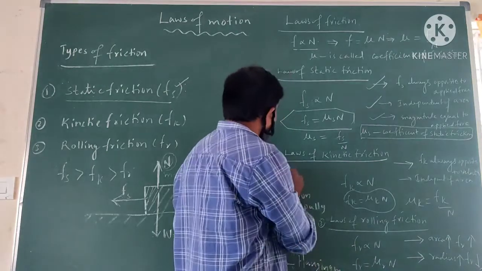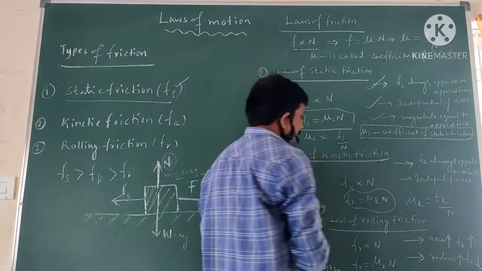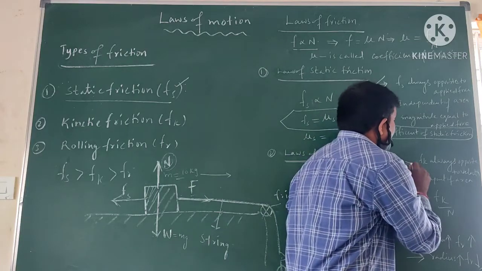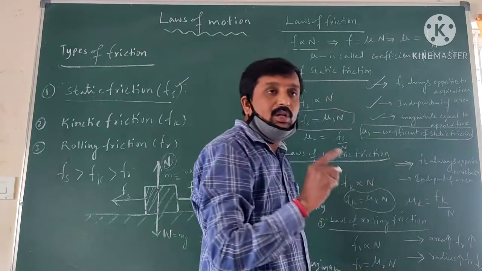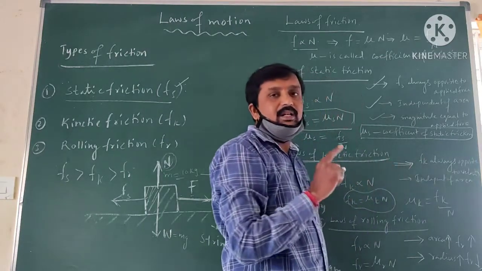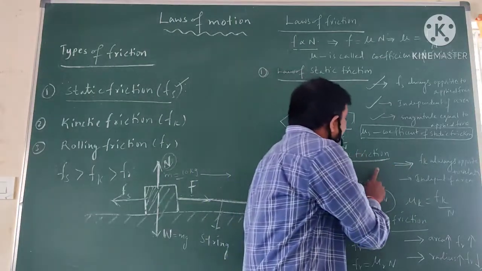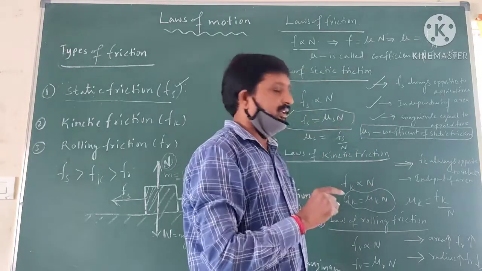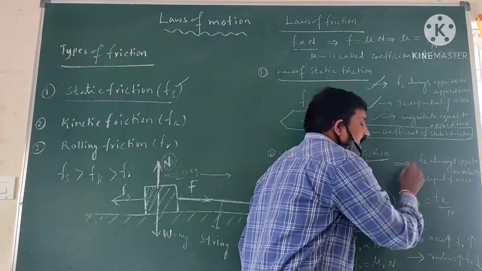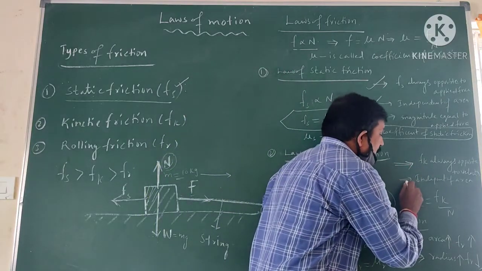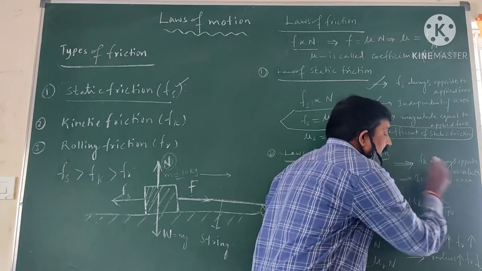Next is the laws of kinetic friction. The kinetic friction force is also opposite to the applied force, and it always reduces the velocity of a moving body. Third, it is also independent of area of contact.